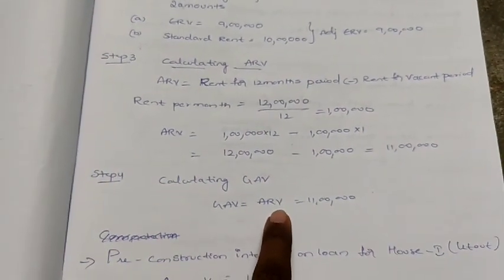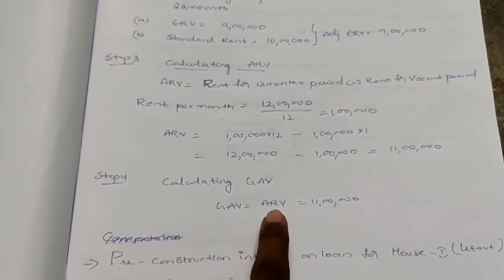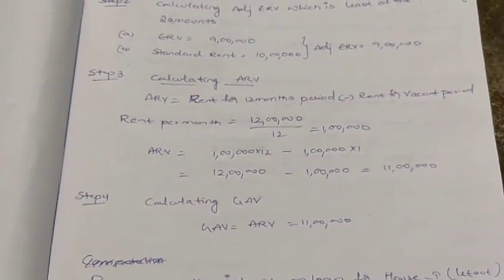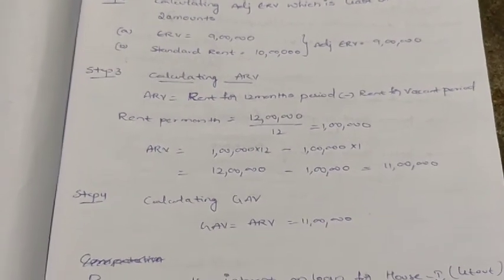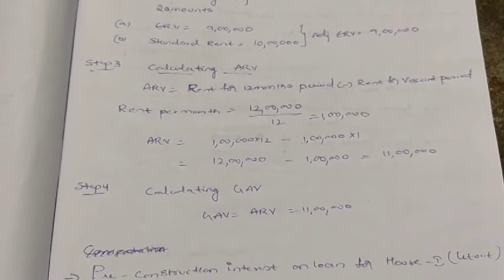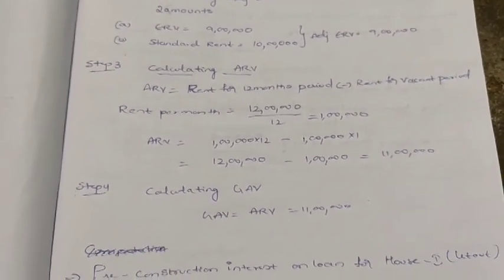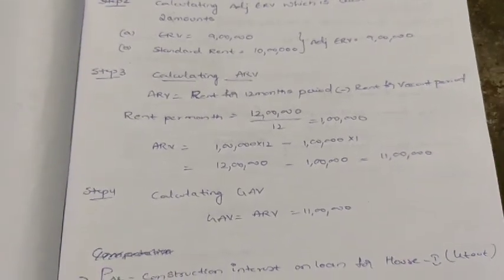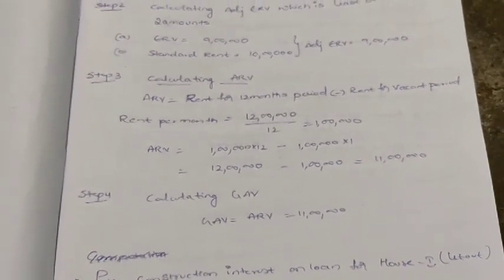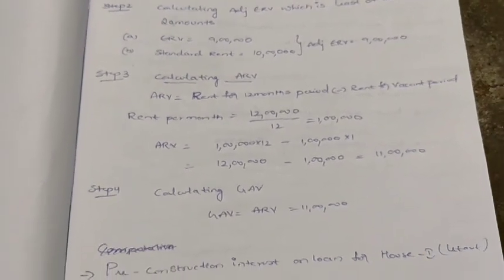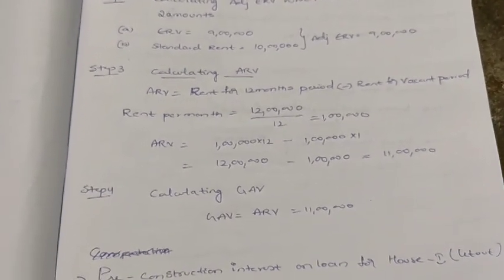In case of situation 3, if ARV is less than adjusted ERV due to the vacancy, then also GAV is equal to ARV. If ARV is more than adjusted ERV, not only due to the vacancy, then also GAV is equal to ARV. So blindly you have to remember that in case of situation 3, that is, if vacancy is there, it comes under situation 3. Then GAV is equal to ARV. Okay, GAV is equal to ARV.